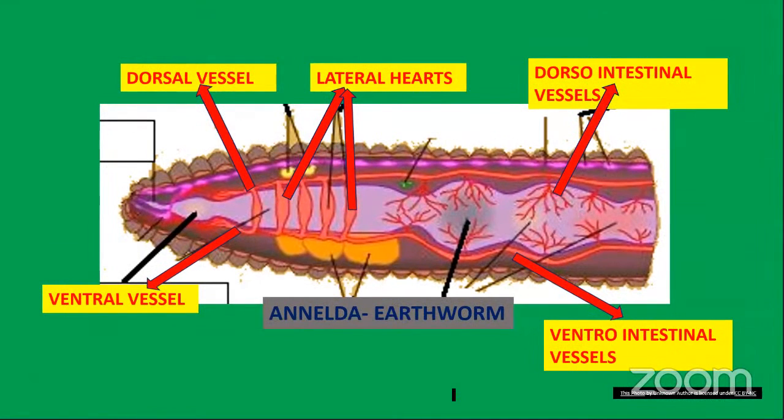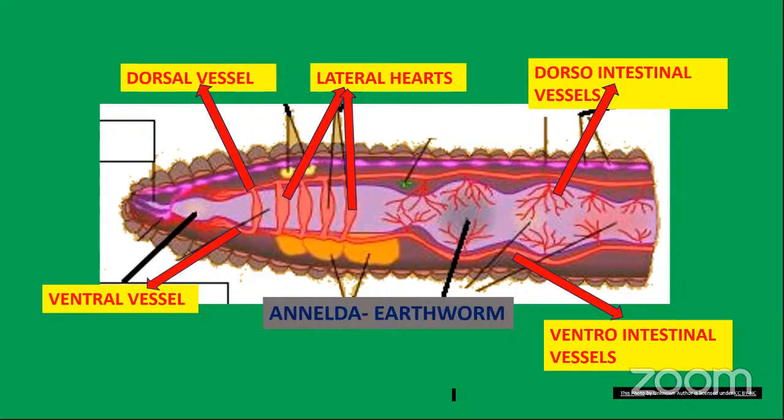And this is an earthworm, which belongs to Annelida. Here we can see a closed circulatory system. Closed circulatory system means blood flows in closed vessels.